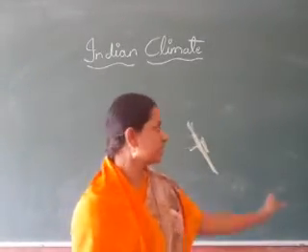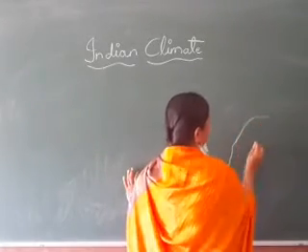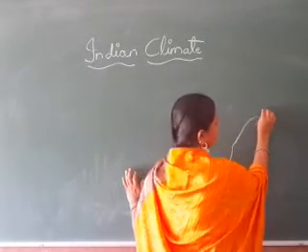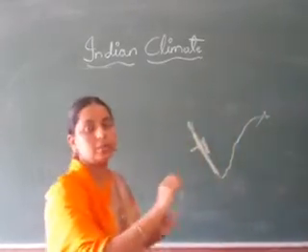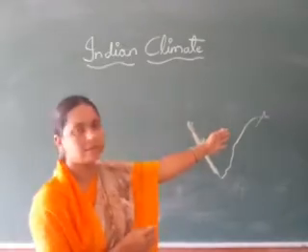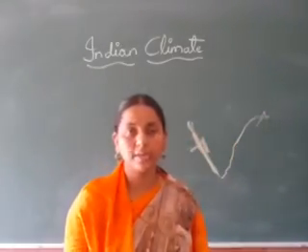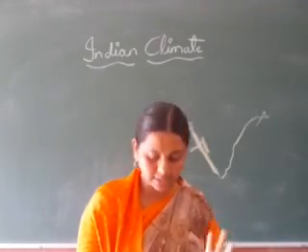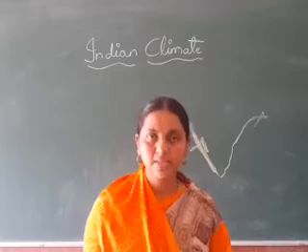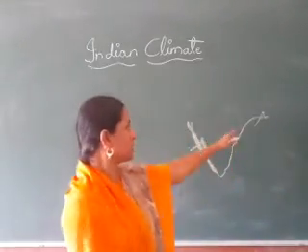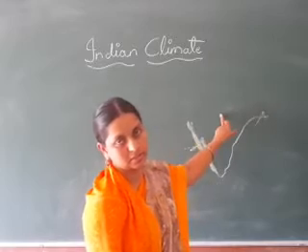Understood? As the winds go, here they strike and there is heavy rainfall, and then when they go towards the northwest region, maximum rainfall is caused. When they move further, the water content will be less and it causes very little rainfall. Understood? So as it goes forward in the northwest direction, the rainfall is very less in these regions.